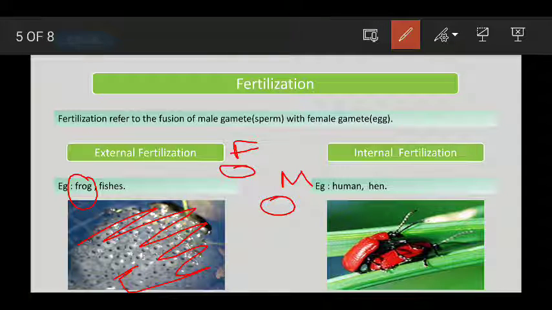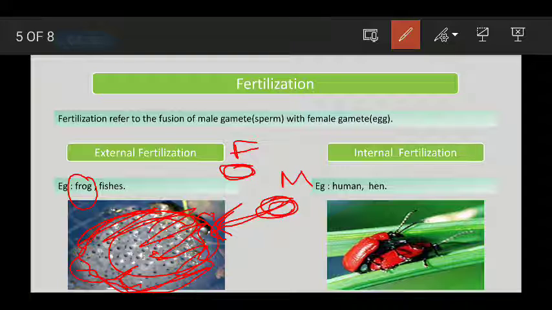The female frog produces eggs and discharges them in water, leaving her eggs in the water. Then the male produces sperm and also discharges it in water, releasing it from its body. Then these sperms meet with the eggs, and fertilization takes place. Since this fertilization is taking place outside their body, it is called external fertilization.